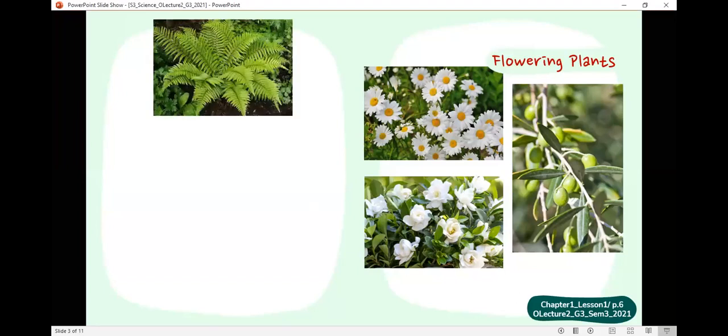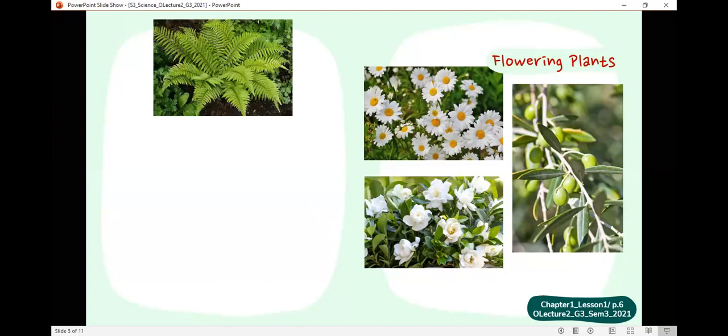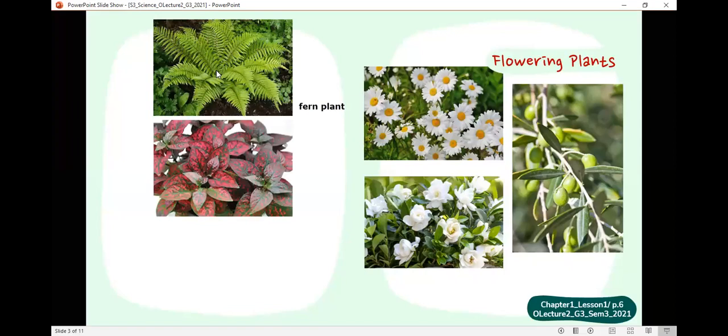Give me the name of this plant. What is this plant called? The fern plant. And what about this?